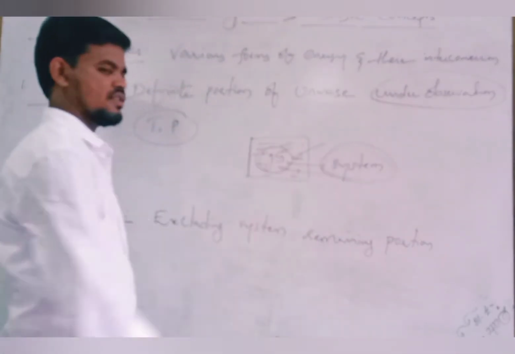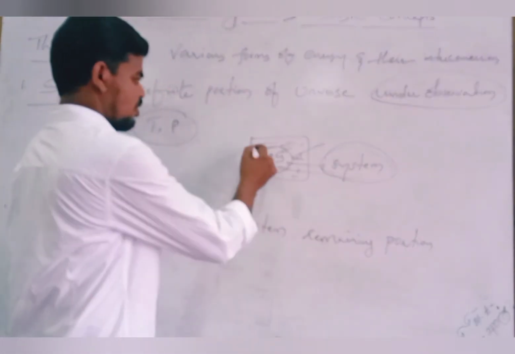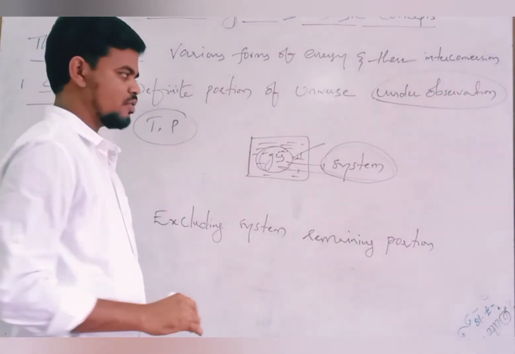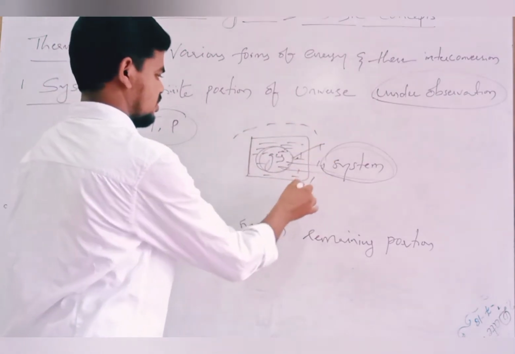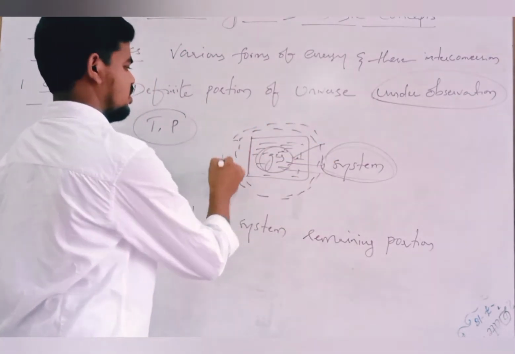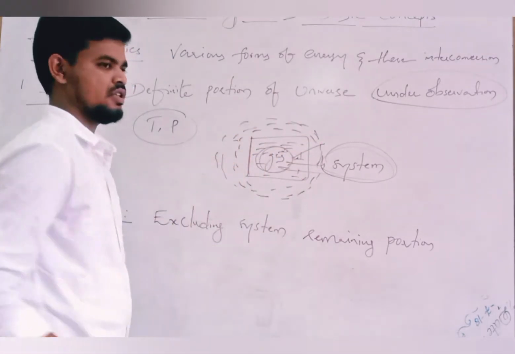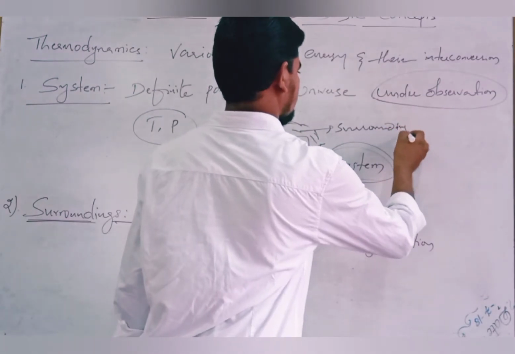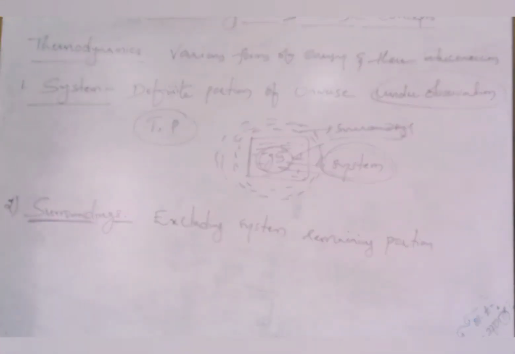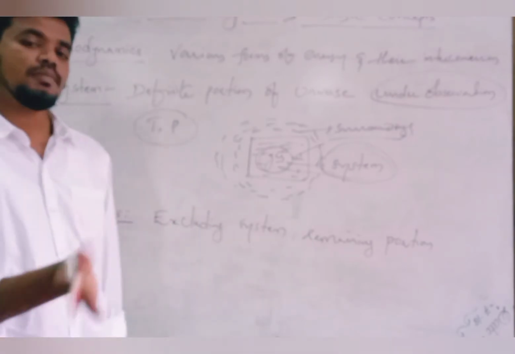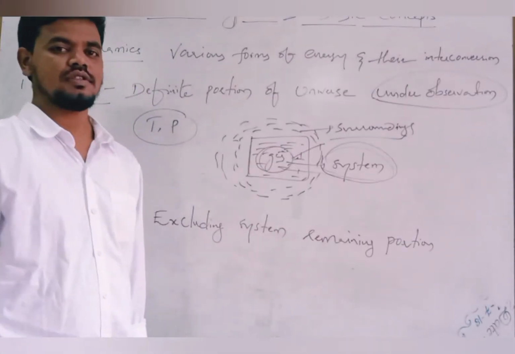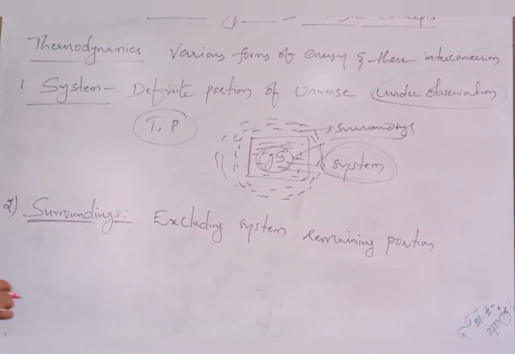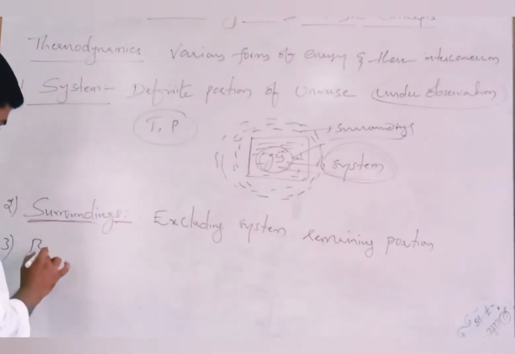gas is said to be our system. Right. So excluding this gas, the remaining part of the universe is surrounding. So this is our surrounding. Okay, what is surroundings? Excluding system, the remaining portion of the universe is called surroundings, right? And the third one, another term we often use in the thermodynamics chapter is boundary.